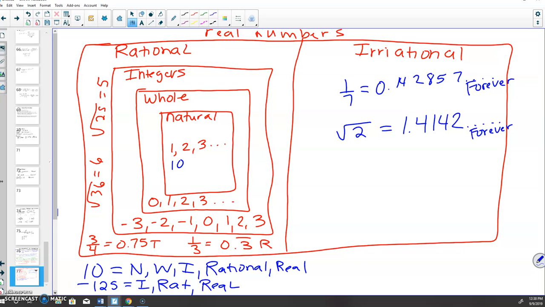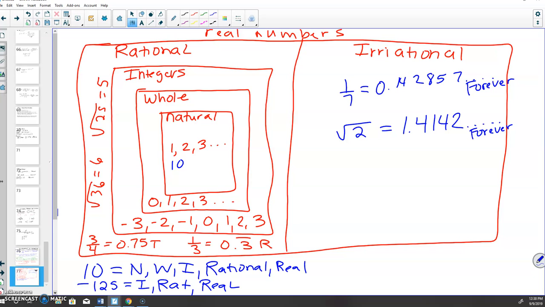So if it starts in this category, then it would go up to the next one also. If it's natural, it's natural, whole, integer, rational, real. If it's a whole number, it would be whole, integer, rational, real. If it's just an integer, it would be integer, rational, real. If it's just a rational number, it would be rational and real. Does that make sense how it goes?